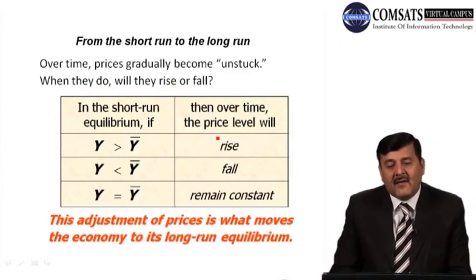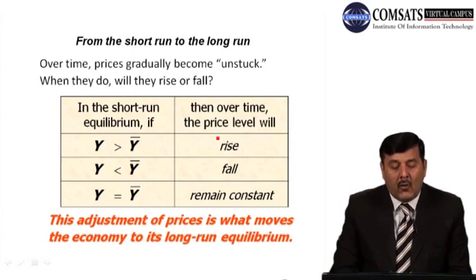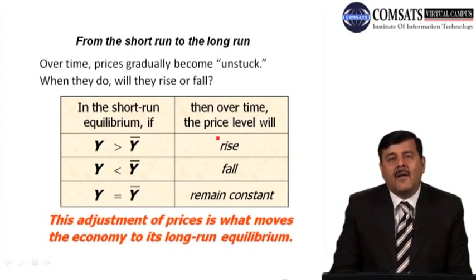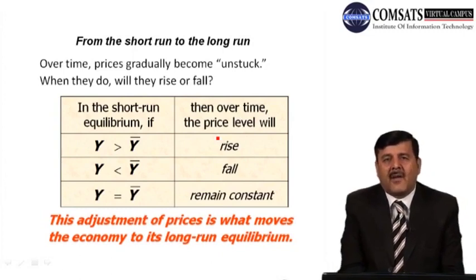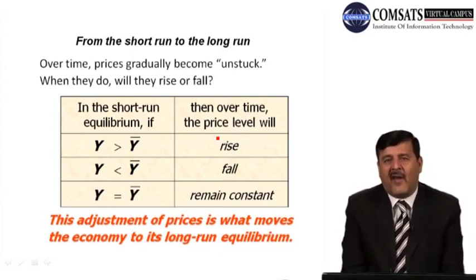Now we can summarize what we have learned about these two different types of aggregate supply curve, short run and long run, and combine it with the aggregate demand curve. From the short run to the long run, over time prices gradually become unstuck. When they do, they will rise or fall. As time goes on and we move towards the long run, prices become unstuck, they become flexible.